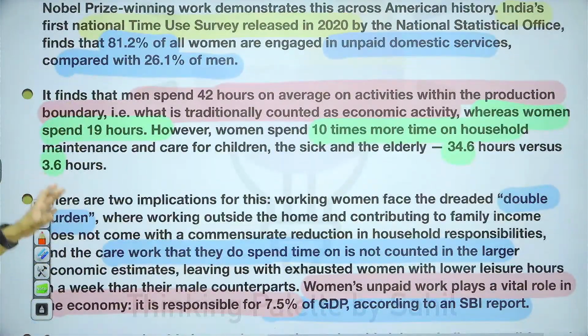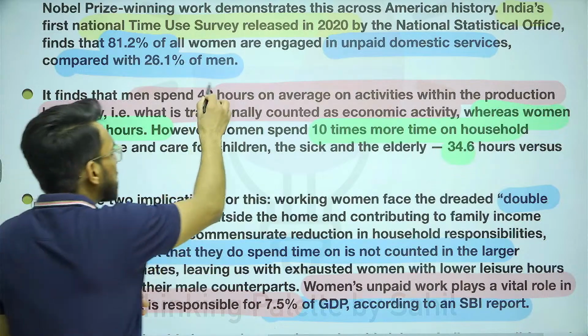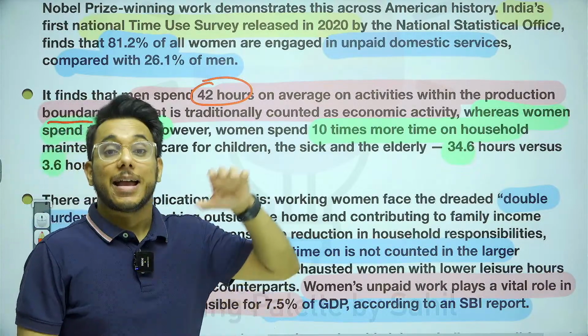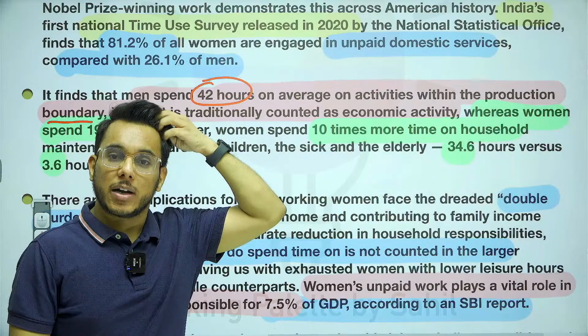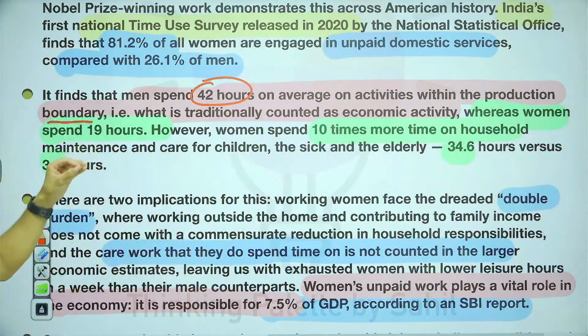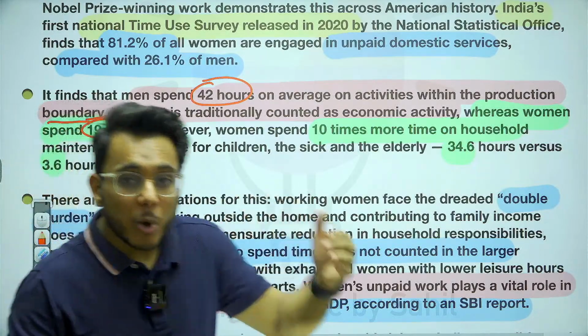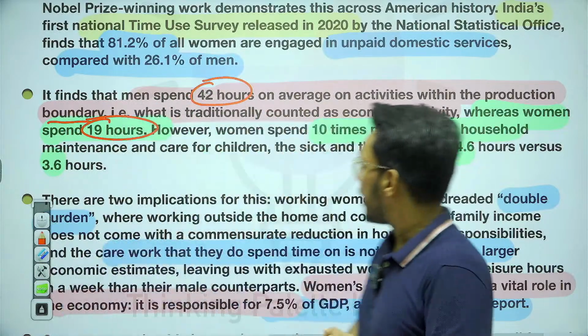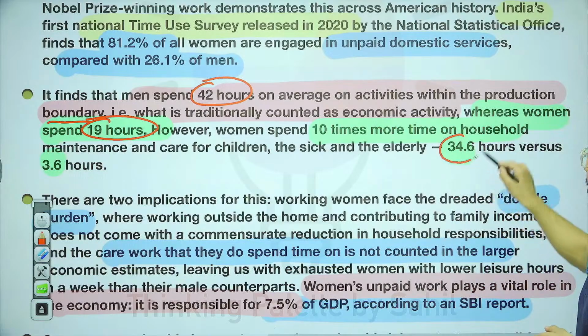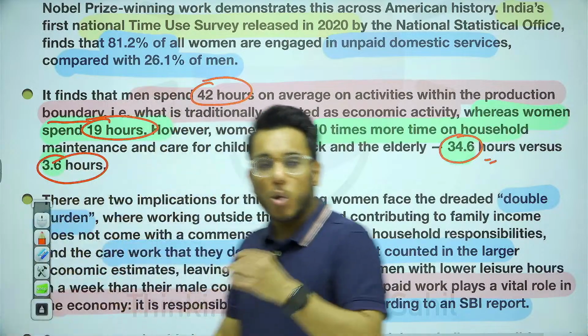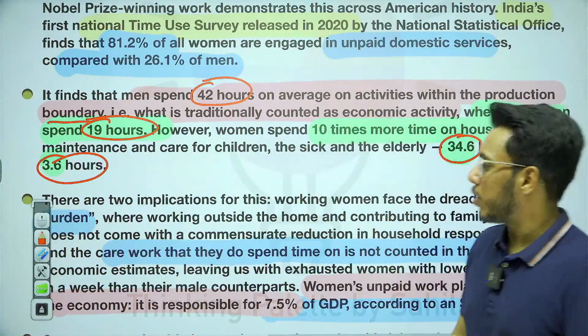When we talk about average time, men spend 42 hours within the production boundary, meaning in economic activity that is counted as a job. At the same time, women spend just 19 hours on economic activity. Why? Because women have to be at home, they have to do work. At the same time, women spend around 34.6 hours on domestic work, such as looking after children and the sick. Men spend just 3.6 hours, one tenth of what women are spending.